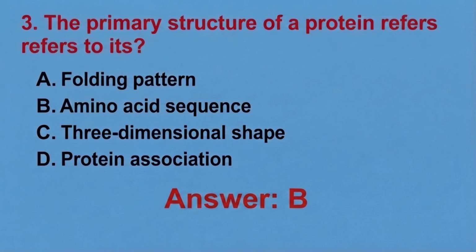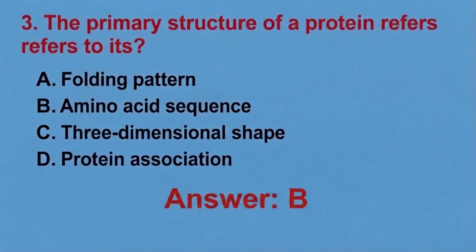Okay, then option C is wrong because it describes the tertiary structure, which is the complete three-dimensional shape of a single polypeptide chain. Okay, then option D is also wrong because it refers to the association of multiple polypeptide chains, which is the quaternary structure.